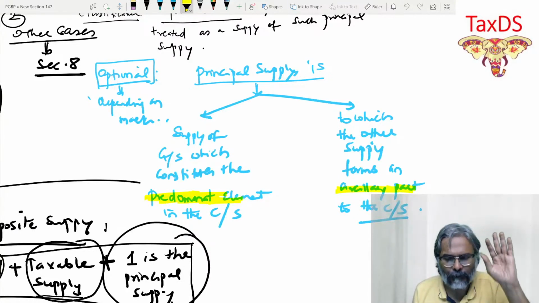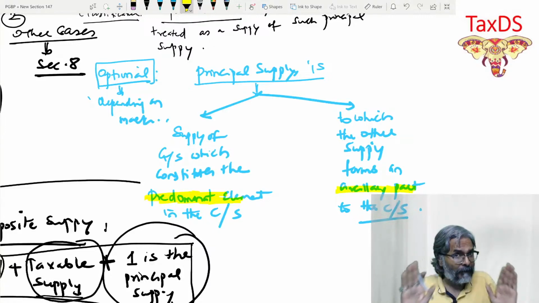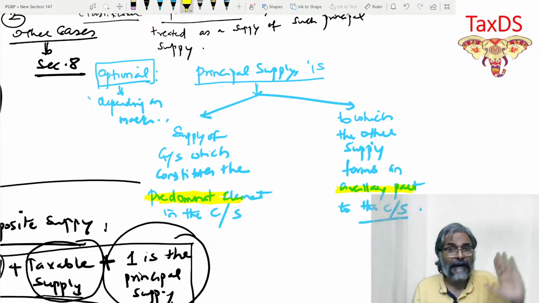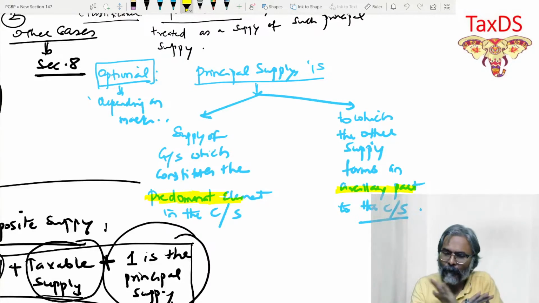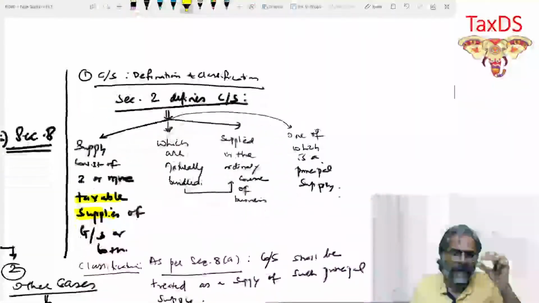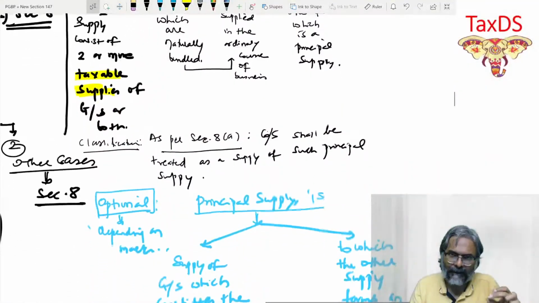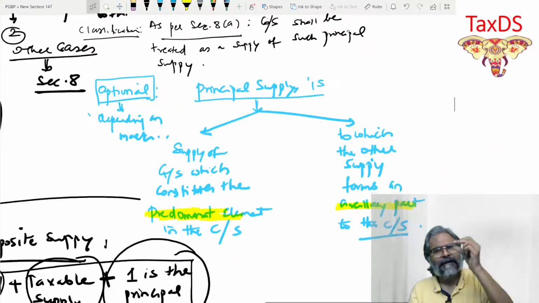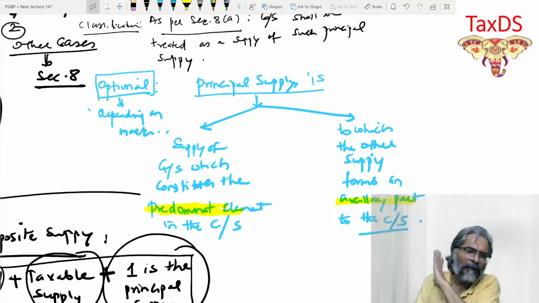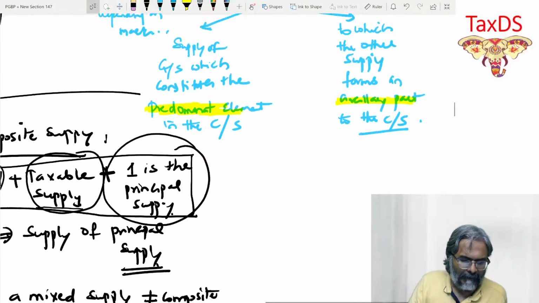Is that point clear to all of you, students? Again, I'm repeating, this is optional depending upon the marks that the question will carry. For 2 to 3 marks, no need to write it. Simply put the composite supply and the classification is what you need to answer, and then finally come to the case study and conclude it.